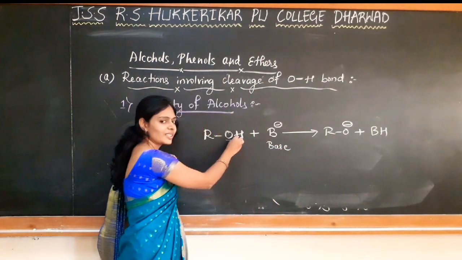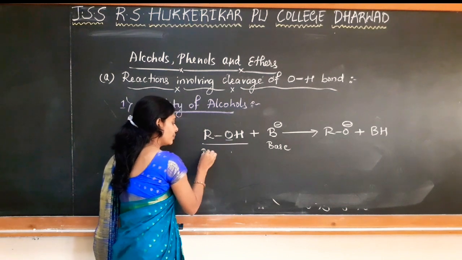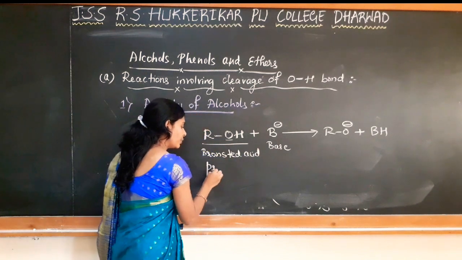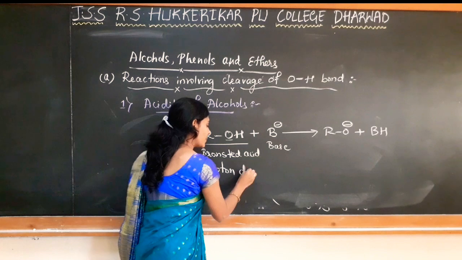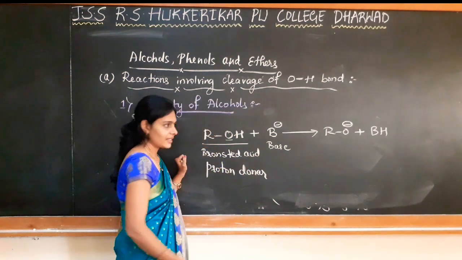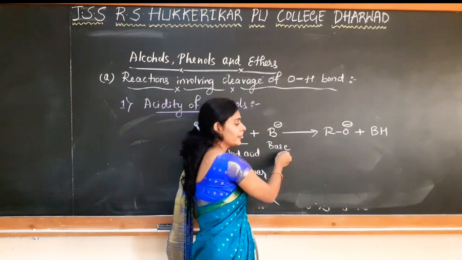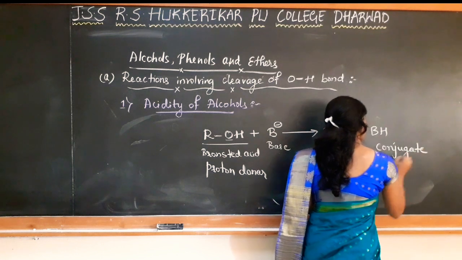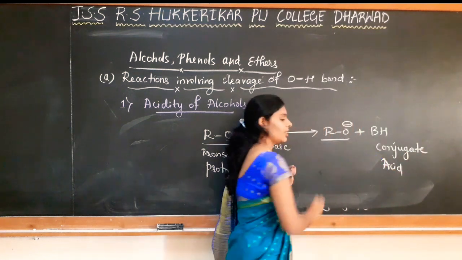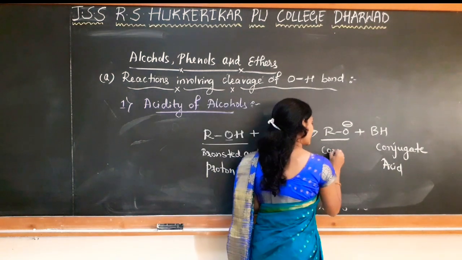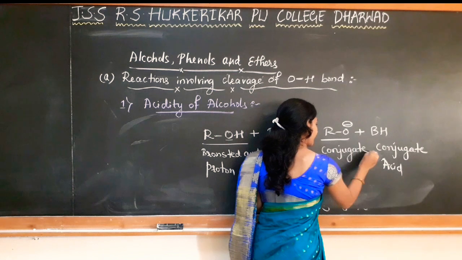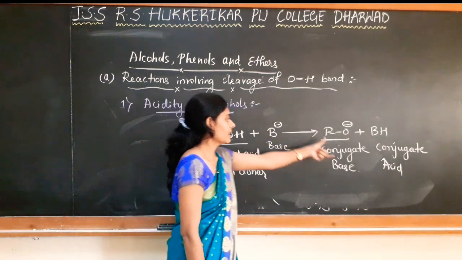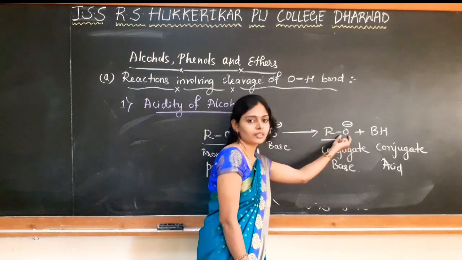So as it loses a proton, this is considered as a Bronsted acid. Alcohol is a proton donor. It donates a proton. So that's why it is considered as a Bronsted acid. That proton is abstracted by the base and there is a formation of a conjugate acid. And this alkoxide ion, which is formed by the loss of proton, is considered as conjugate base. So when alcohol is treated with a base, we are getting a conjugate base, that is alkoxide ion.